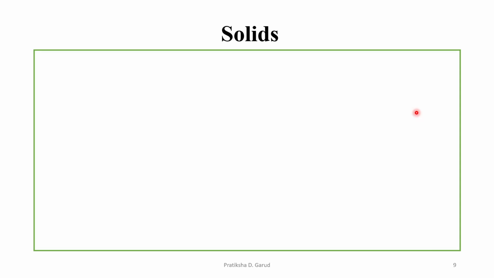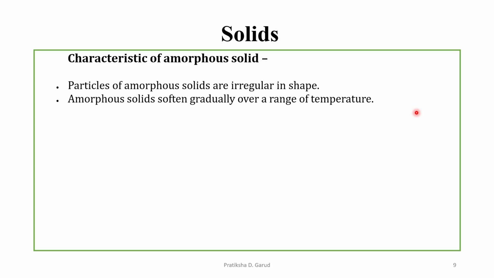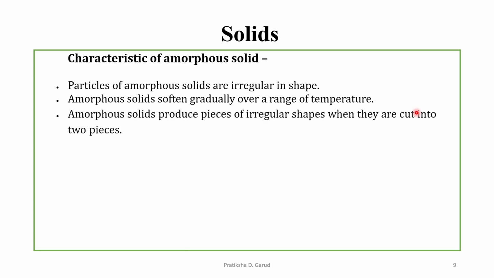Let us summarize the characteristic properties of the amorphous solids. Firstly, the particles of the amorphous solids are irregular in shape. Amorphous solids soften gradually over a range of temperature. Why? Because there is a random arrangement of the constituent units. The next characteristic is that amorphous solids produce pieces of irregular shapes when they are cut into two pieces.